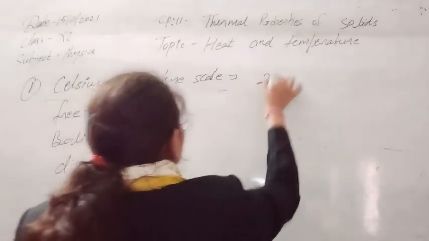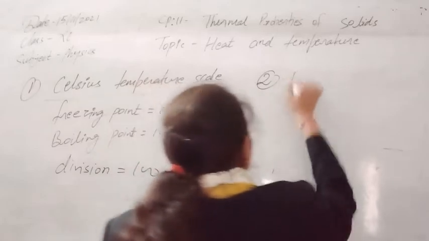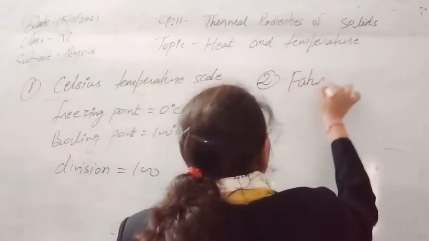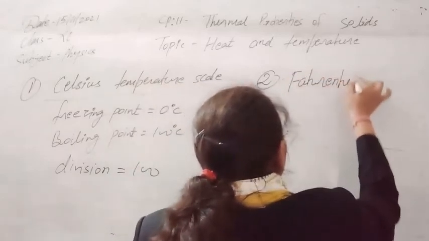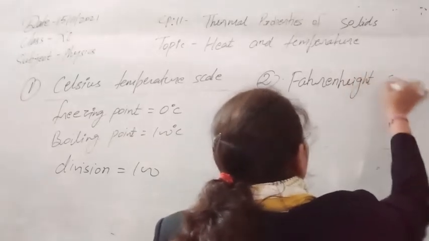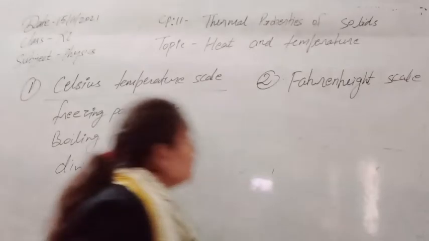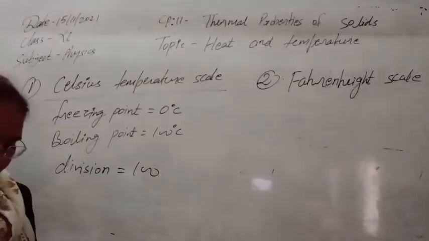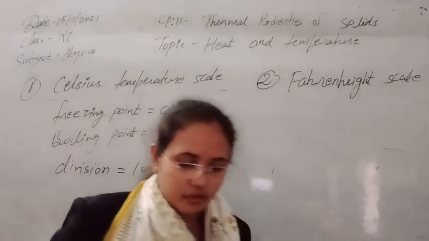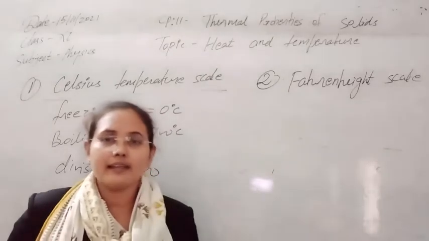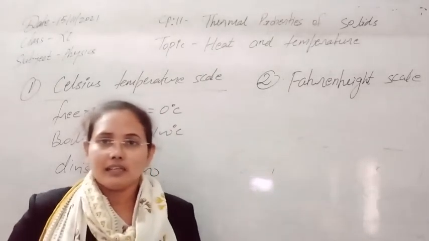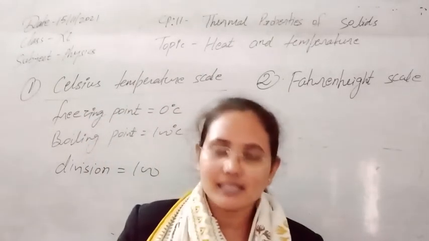So the second one, that is the Fahrenheit temperature scale, or Fahrenheit scale you can write. So in the Fahrenheit scale, if you will see, this scale was designed by Fahrenheit in 1770. It was designed even before the Celsius.